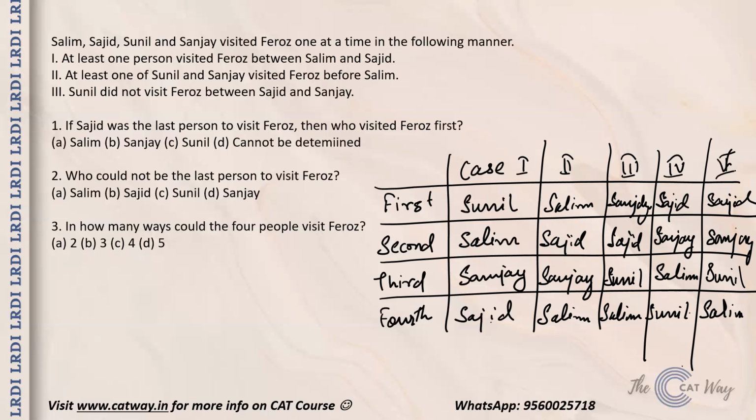Now moving towards the questions. If Sajid was the last person to visit Firoz, that is the first case, then who visited Firoz first? Sunil was the person, so option C is the right answer. Now, who could not be the last person to visit Firoz? We have Salim, Sunil, and Sajid, so Sanjay is the guy who is never last. So option D is the right answer. And in how many ways can the four people visit? We have already calculated: there are 5 cases. So option D, 5, is the right answer.